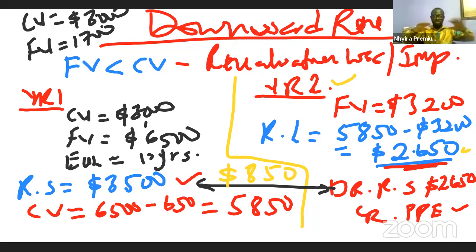I hope it makes sense now. So we debit the revaluation surplus, we credit the PPE, then any excess will be taken to the income statement in relation to that. Any questions on this, or everybody okay? Indicate in the chat box. Let me know if you are okay or you have any questions for me.